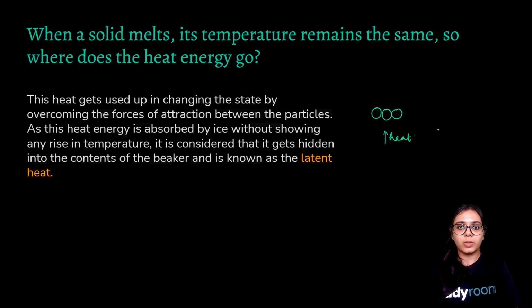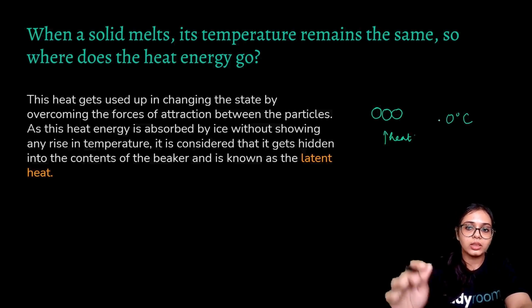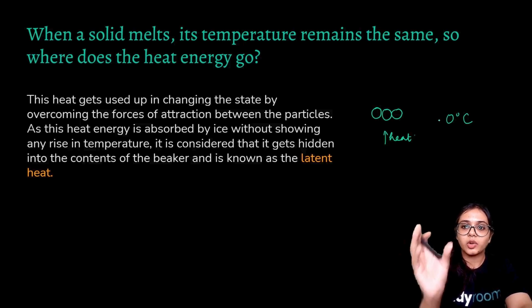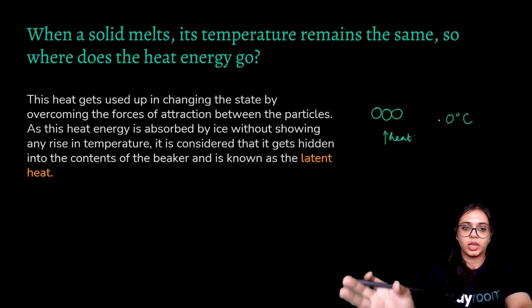So at a particular melting point, as in the minimum temperature at which a solid melts all into liquid, the temperature remains the same. We'll be learning further that the melting point of water is 0 degrees Celsius. So the transitioning phase from ice to water is at 0 degrees. What is happening here is that the temperature remains the same, but during this time all the solid is transforming into liquid.